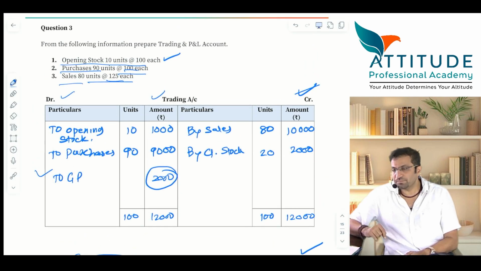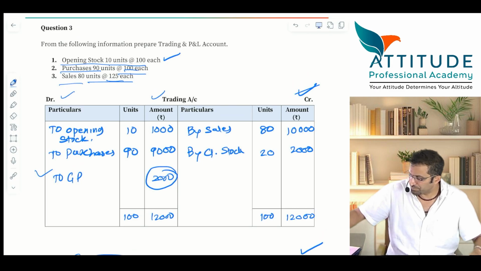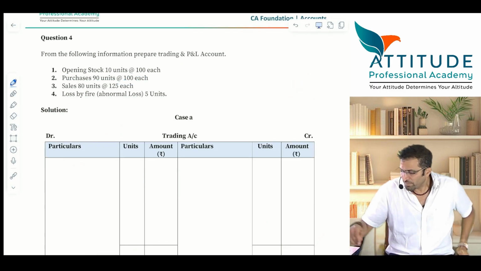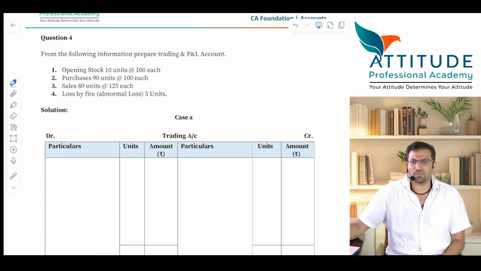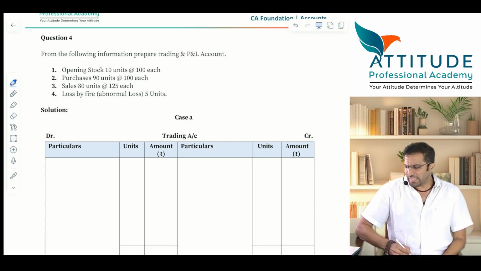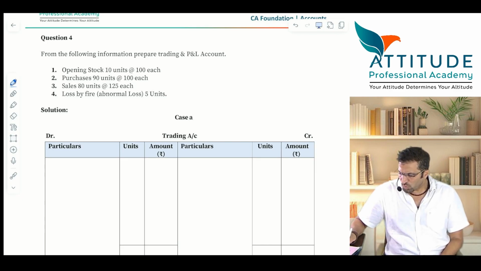Take down question 3 and write the answer. Now guys, I hope all of you have taken question number 4. I'll read question number 4. Opening stock 10 units at 100 each. Purchases 90 units at 100 each. Sales 80 units at 125 each. There is loss by fire also.